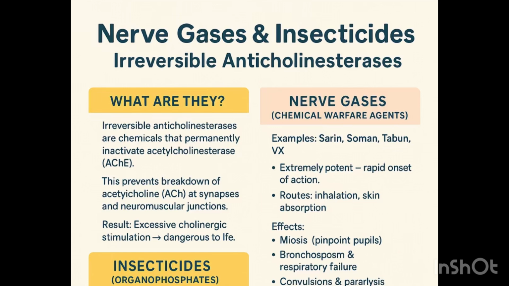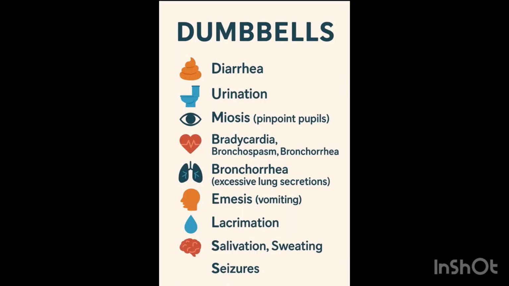Patients usually absorb it through the skin. Why? Because they are lipid soluble, so they can be absorbed through the skin, the lungs, and the GIT, so it can stay for a long time. Now, the side effects: I've given you the mnemonic SLUDGE BBB. You can also use DUMBBELS. When you have organophosphate poisoning, you'll produce symptoms called DUMBBELS. The SLUDGE BBB mnemonic I gave you is for symptoms under the indirect cholinergic agonists, but DUMBBELS is the cholinergic toxicity you get from organophosphates.